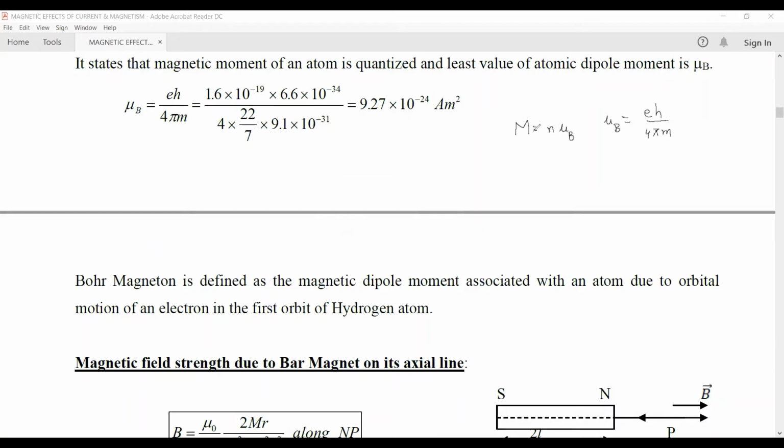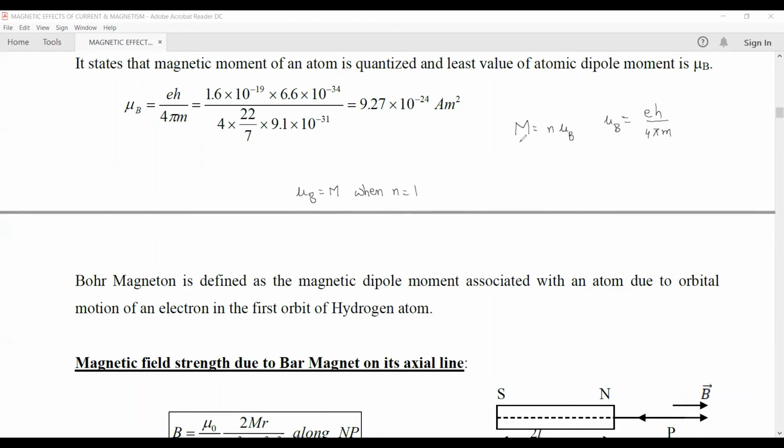Now when is n equal to 1? n is equal to 1 for an electron which is in the first orbit of the hydrogen atom. So Bohr magneton is equal to the magnetic dipole moment associated with an atom due to the orbital motion of the electron in the first orbit of the hydrogen atom.